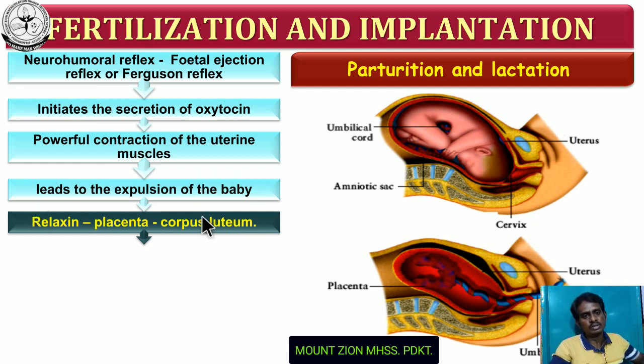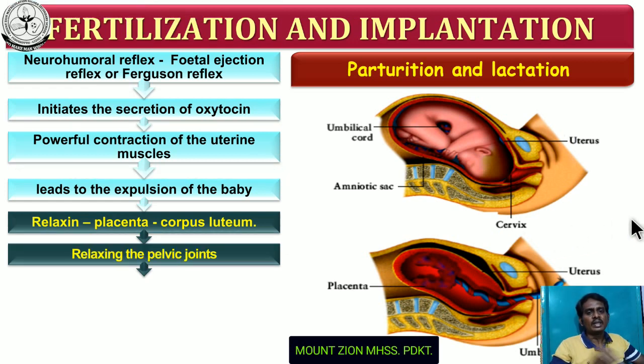This is another 1-mark question. Relaxin, another hormone. Like oxytocin, relaxin also helps in the delivery of the fetus. What is the role of relaxin in the delivery of the fetus? This relaxin is secreted by the placenta. What is the placenta? A connective tube which connects the mother and fetus. It is also a type of endocrine gland, because it secretes what? Hormones. And this relaxin causes relaxing of the pelvic ligaments.